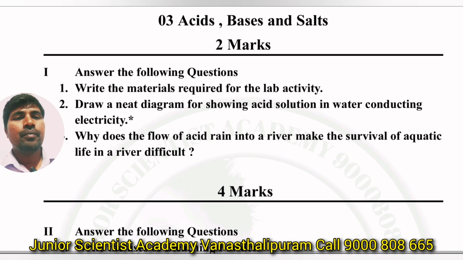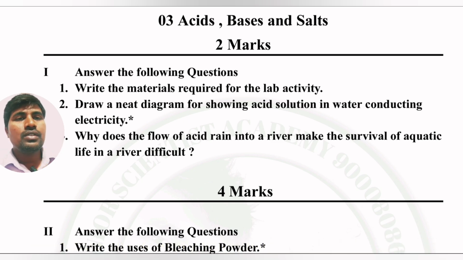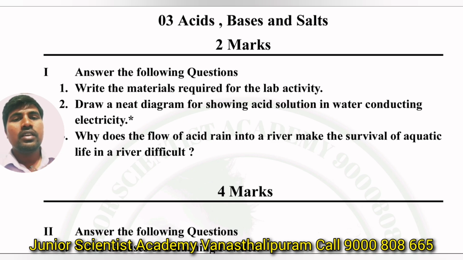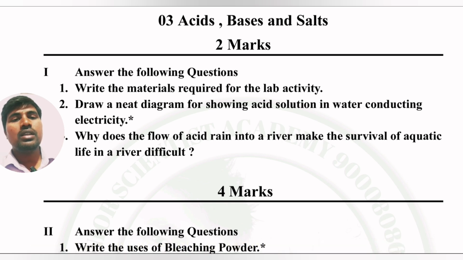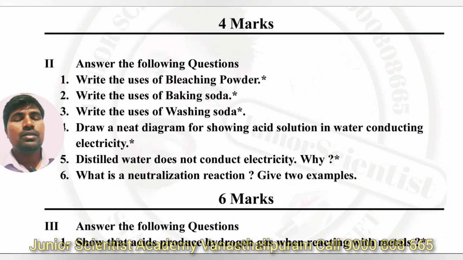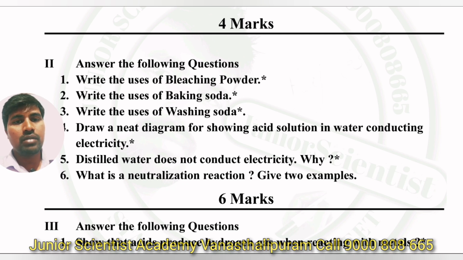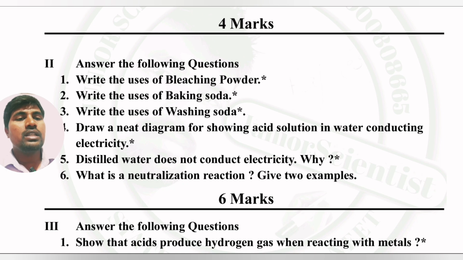Next, chapter 3, acids, bases and salts. If you see the third chapter, you can get the uses of baking soda, washing soda and bleaching powder. That is a 4 marks question, already given a star. Then next, draw the neat diagram for showing acid solution in water conducting electricity. The diagram based question. Next, distilled water question. Next, neutralization reaction example.